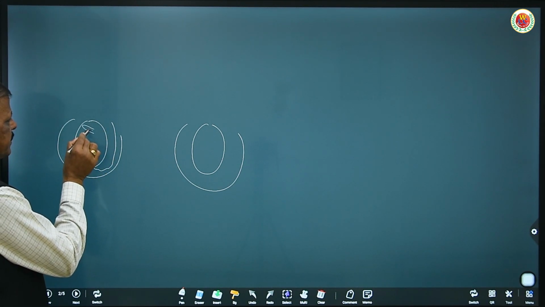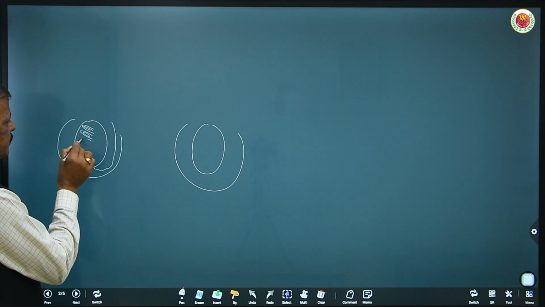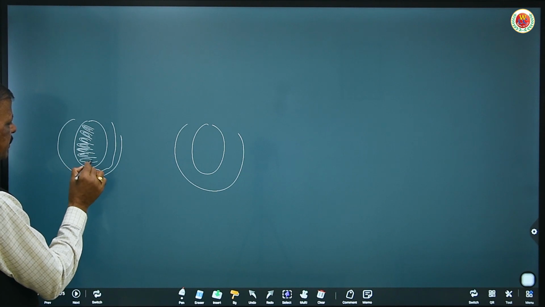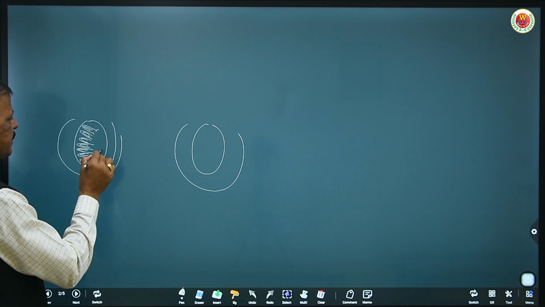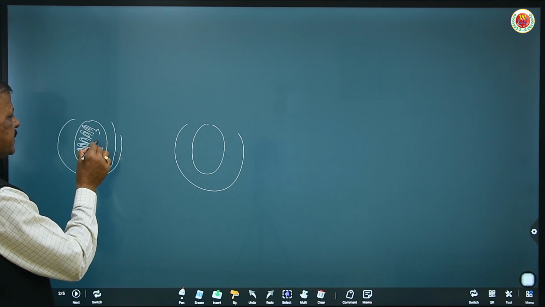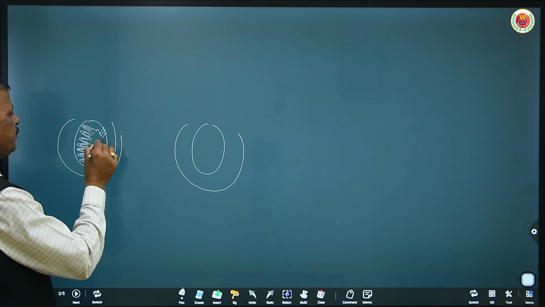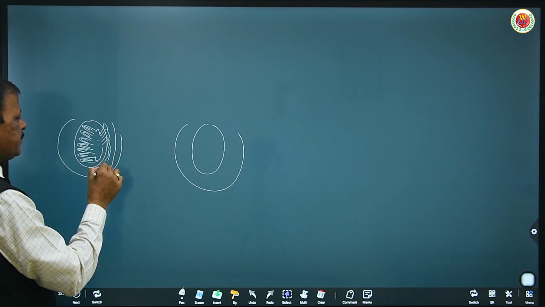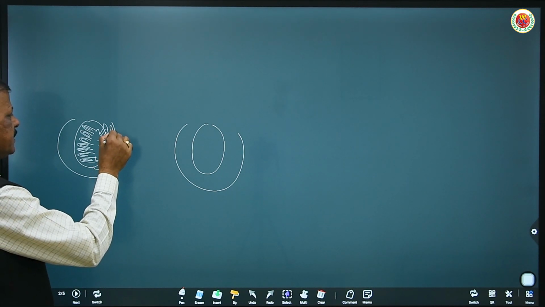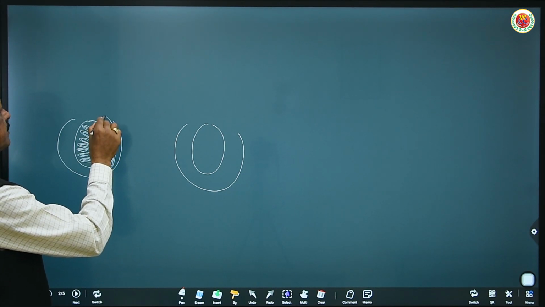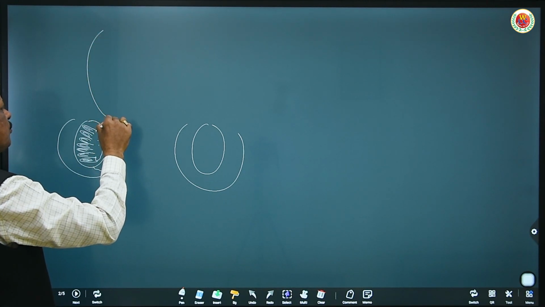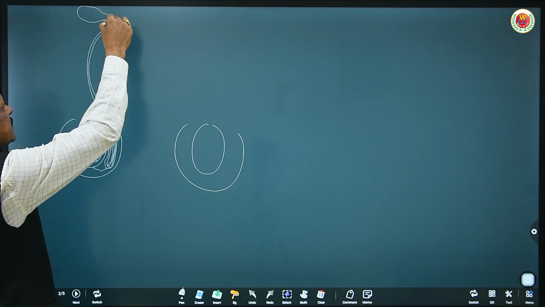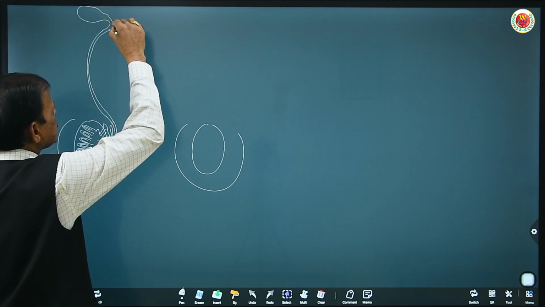Here, suppose in one testis we can show these are the seminiferous tubules that have germinal epithelium which produces sperms, and these are further added into this area called rete testis. This rete testis opens into this long tubular structure called epididymis. This is around 6 meters in length. This epididymis further continues into the vas deferens, which receives a seminal vesicle which produces semen.